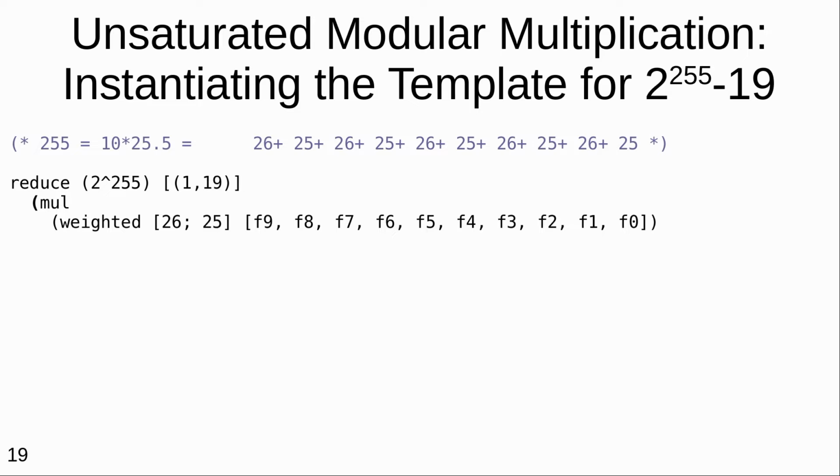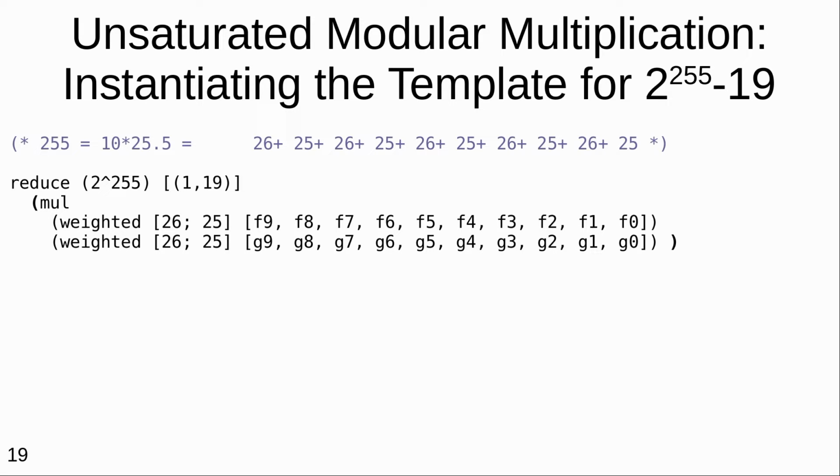We have multiplication. We pass in lists of 10 positions, each of which gets assigned a weight by the weight function that I'm eliding here. And now this program that is on the screen is all you need in some sense. But to actually make it fast, all the loops get unrolled. The 10 positions are each generated their own specialized code.